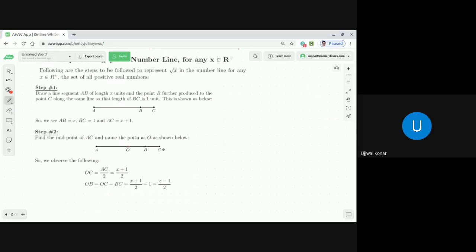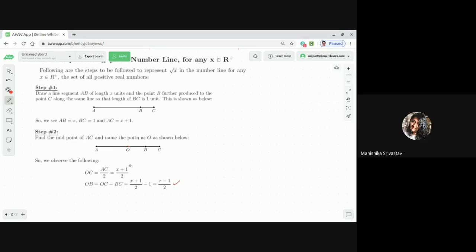Then what will be OC? Definitely OC should be X plus 1 by 2, no, dear students? Yes, sir. Because OC is equal to AC by 2, that is X plus 1 by 2. And what will be OB? OB is nothing but OC minus BC. We just found OC is equal to X plus 1 by 2 and BC is equal to 1 unit. So obviously OB should be X plus 1 by 2 minus 1, that is X minus 1 by 2.